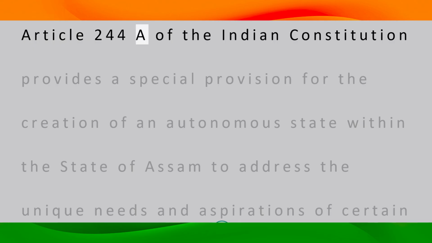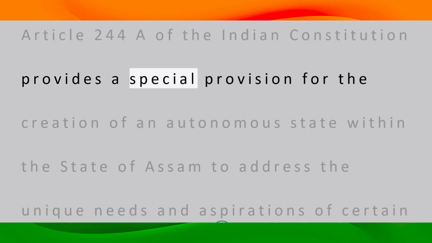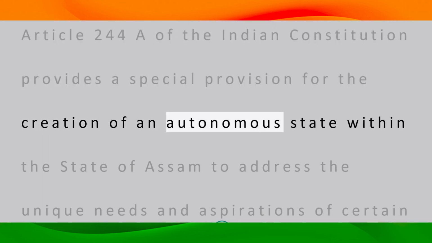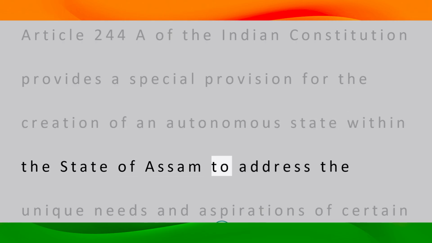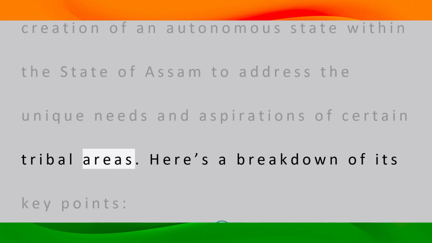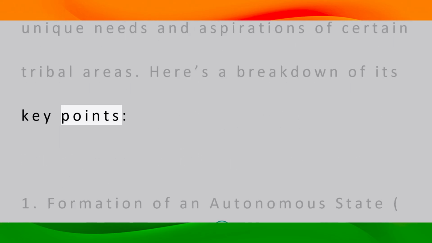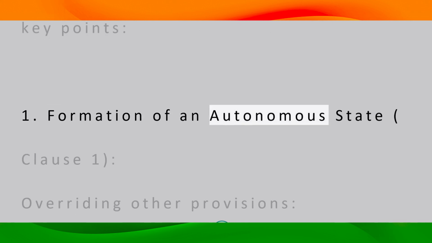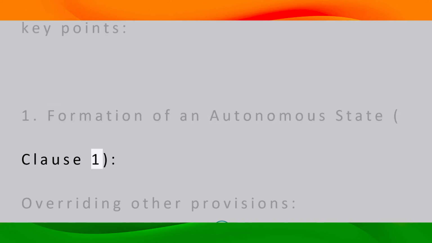Article 244A of the Indian Constitution provides a special provision for the creation of an autonomous state within the state of Assam to address the unique needs and aspirations of certain tribal areas. Here's a breakdown of its key points. 1. Formation of an autonomous state, Clause 1.